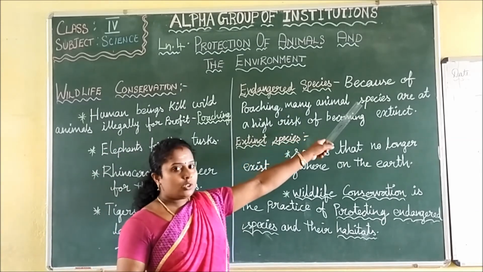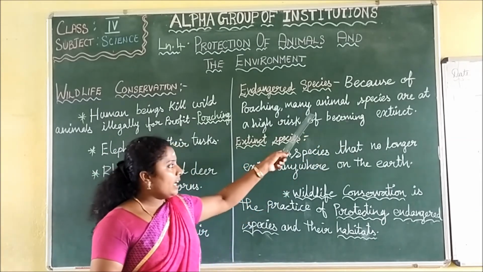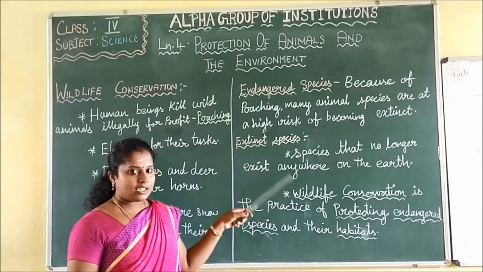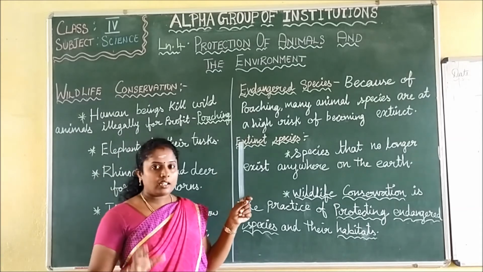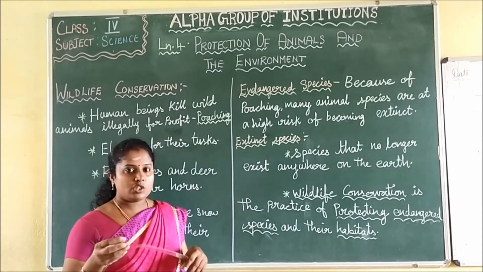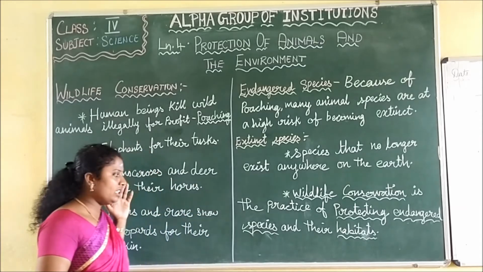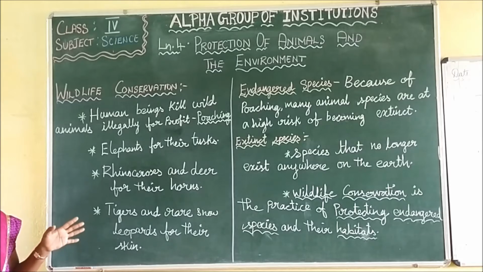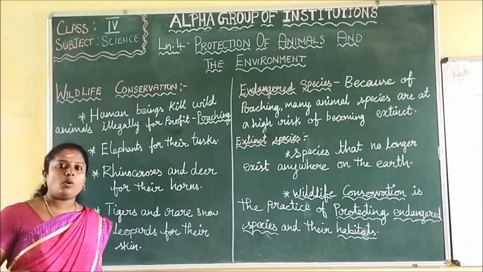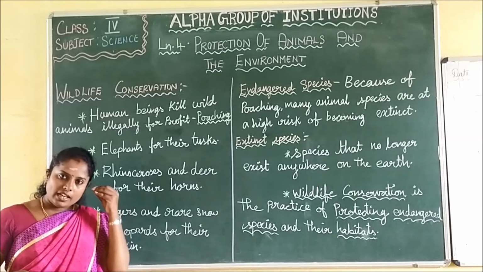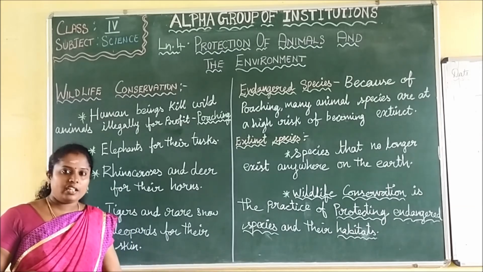Because of poaching, many animal species are at high risk of becoming extinct. That type of animal species is called endangered species. By doing this poaching, human beings will be killing animals for their own purpose. The species will get destroyed and will be in danger.